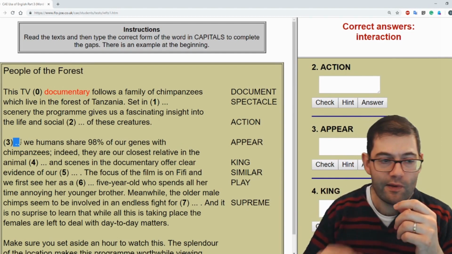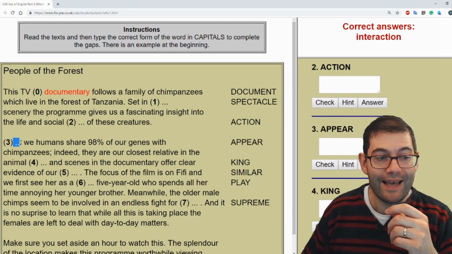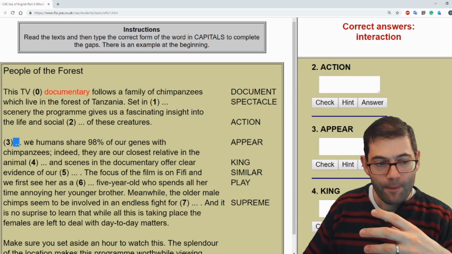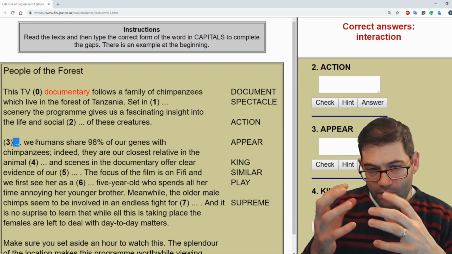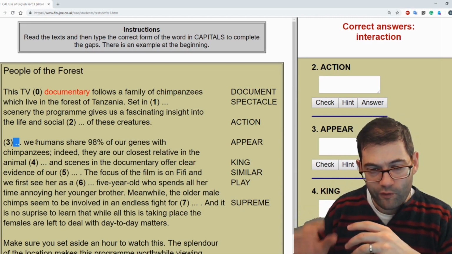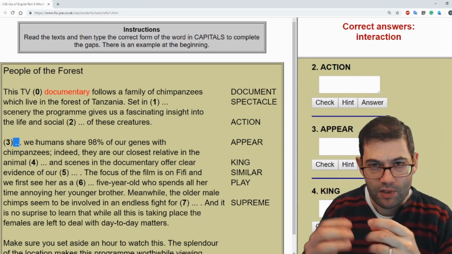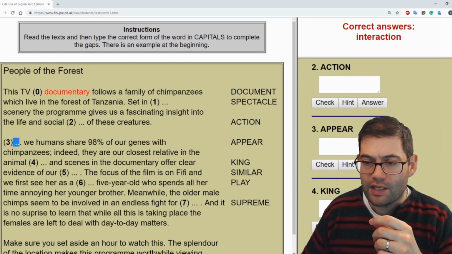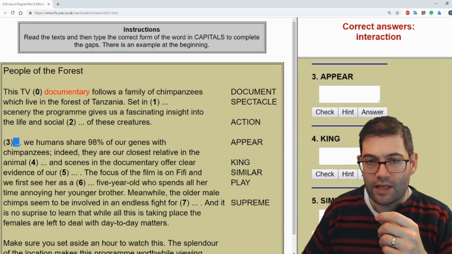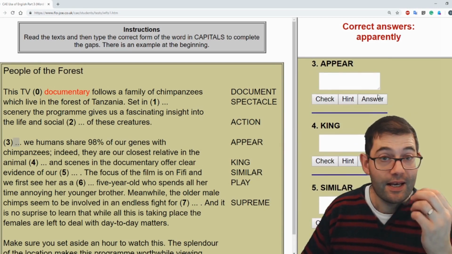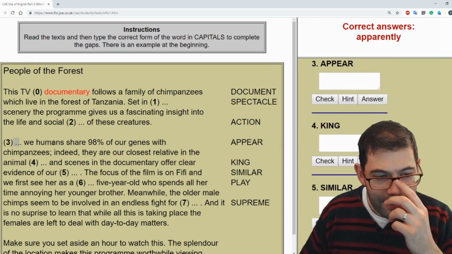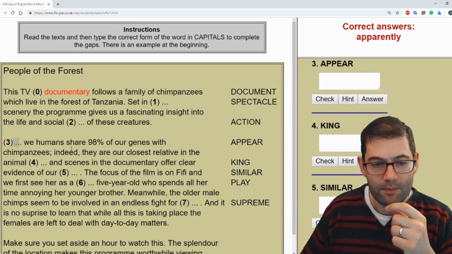And that's exactly what we've got here. What we need here is the correct adverb which links what was said before to what will follow as regards the relationship between humans and chimpanzees. And that transition, that discourse marker, is apparently. Apparently, we humans share 98% of our genes.